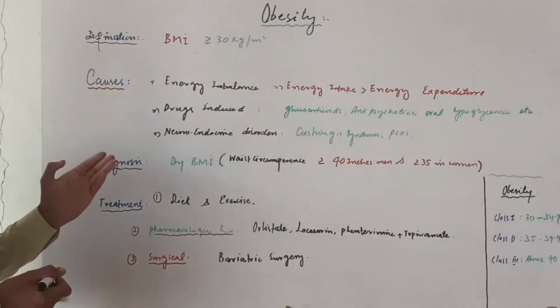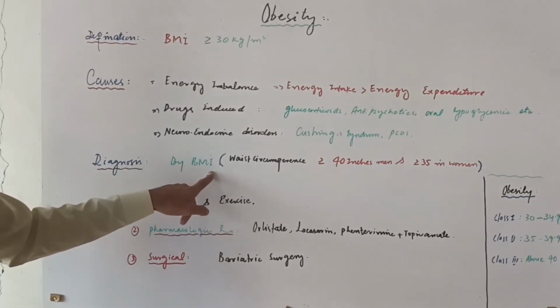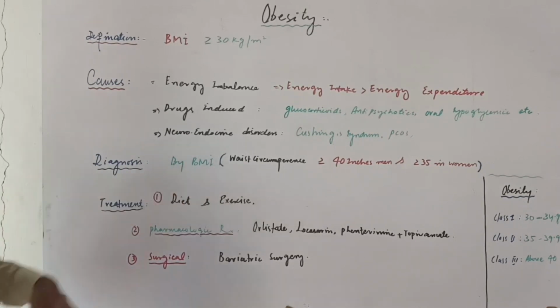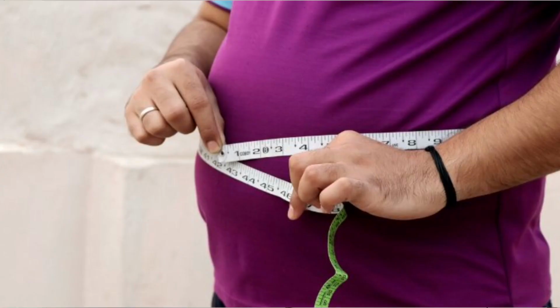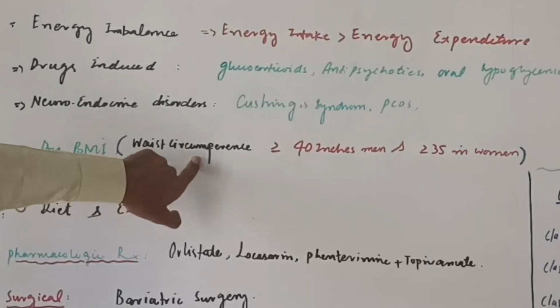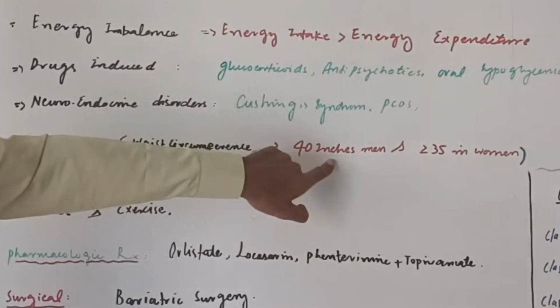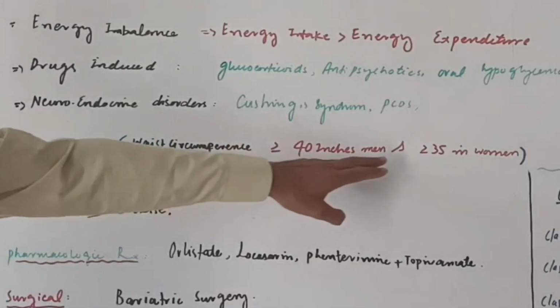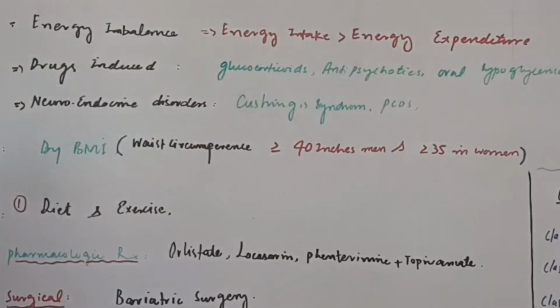So now, how to diagnose obesity? Obesity is diagnosed by calculating the BMI of a person, body mass index. For example, if the body mass index of a person is above 25 or above 30, then you should measure the waist circumference in order to assess abdominal obesity. If the waist circumference comes out to be greater than 40 inches in men, and greater than 35 inches in women, then these people have an increased risk for hypertension, diabetes, and cardiovascular disorders.